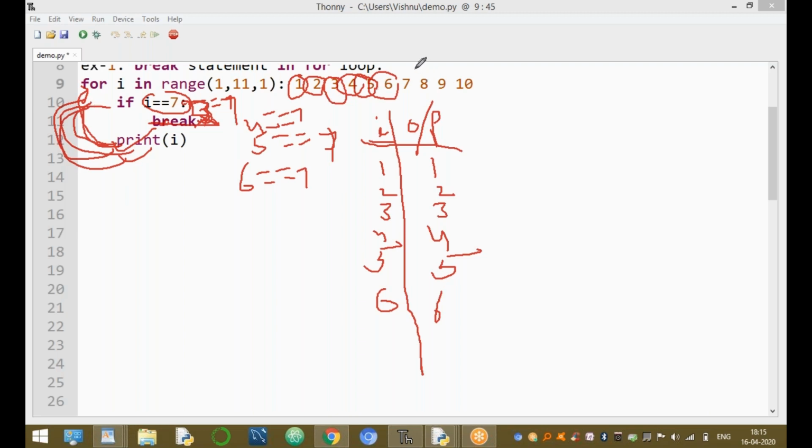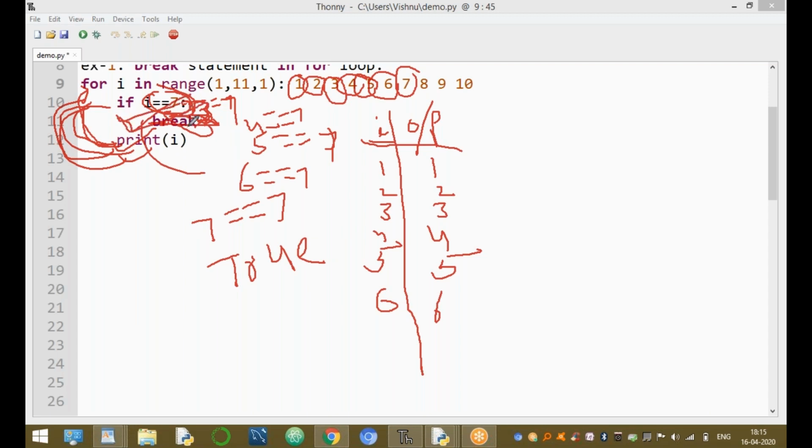Again, go back, i value equal to 7. Here the condition 7 equal to 7 returns true. When i equal to 7, this condition returns true, and then immediately the break statement is executed.